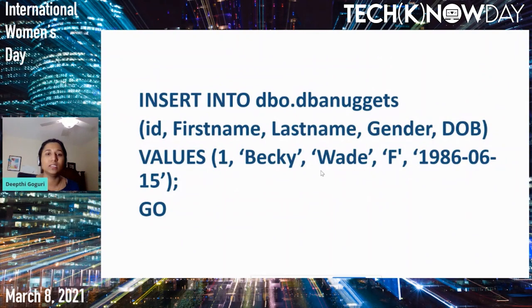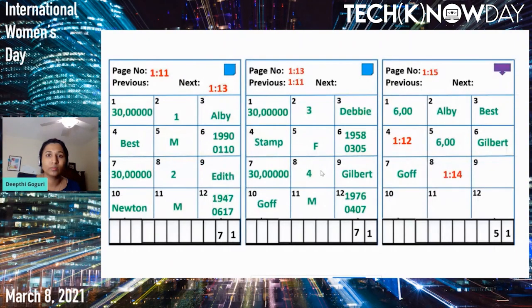Now let's go ahead and insert one more record, Becky Wade. Now the database pages, the data pages, are full. So SQL Server has to find an unallocated page from the disk and allocate that page to the table. And it has to grab that page into the memory, right? So we have to evict a page here because we can't fit. Let's evict page number 15 since it is least recently used.